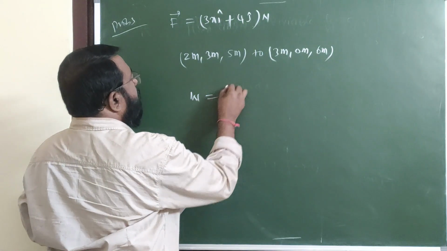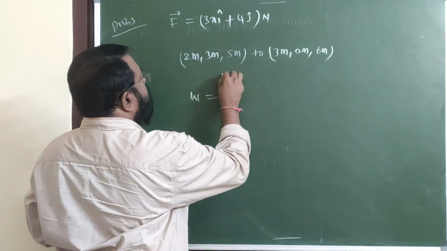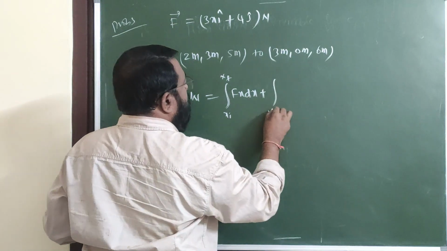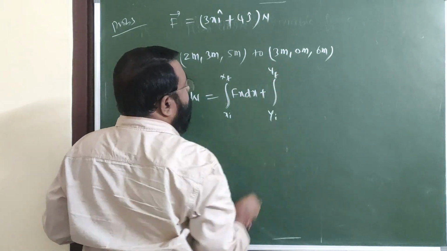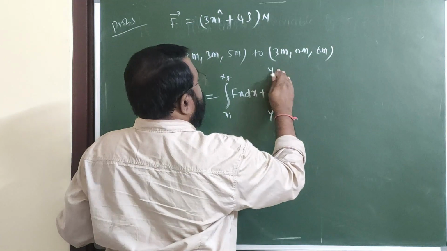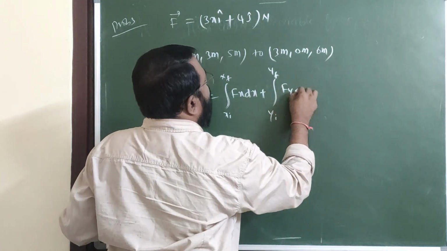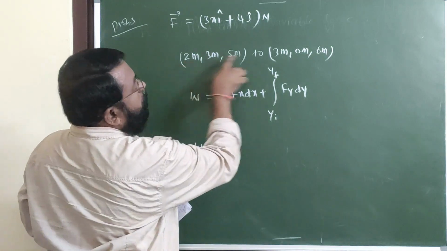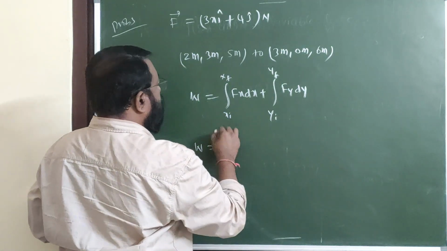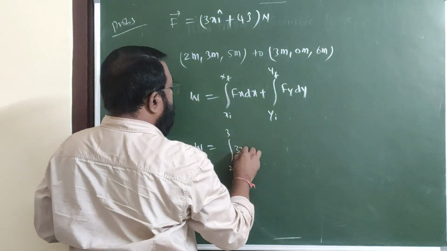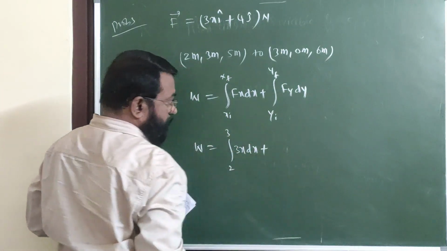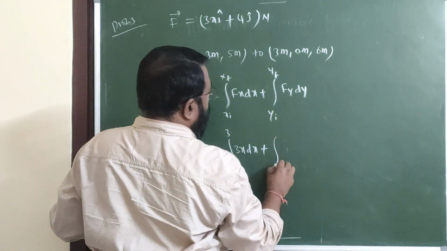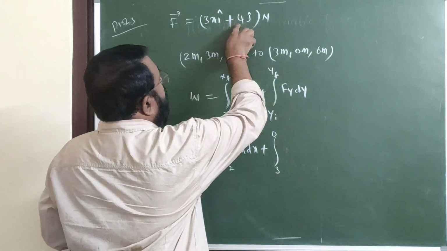Therefore, total work done, integral x initial to x final Fx dx plus integral y initial to y final Fy dy. This becomes x changes from 2 to 3. Fx is 3x. 3x dx plus integral y changes from 3 to 0. What is Fy? 4.